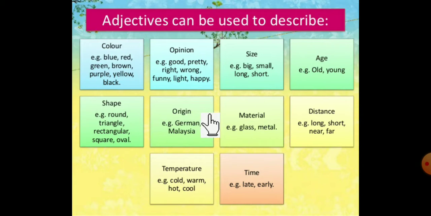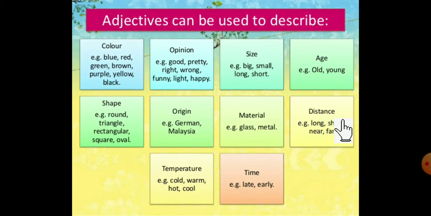Next one is origin. That is, where that particular thing originates. So German, Malaysian, these are places here, and you can use them as adjectives. Next one, material. In material, glass or metal. You can say that I got a medal, it was a gold medal. So you can use that particular thing as a material adjective here.